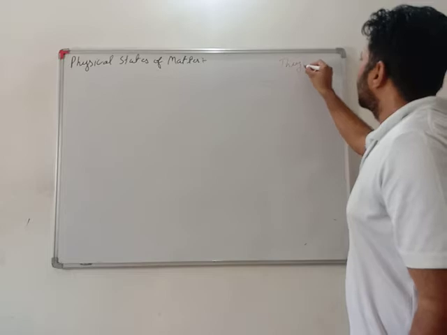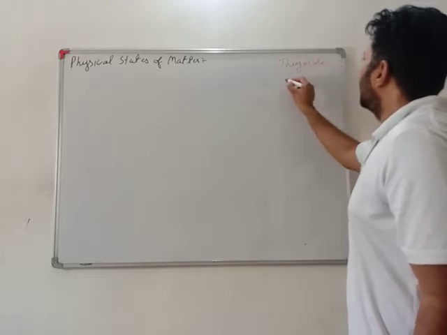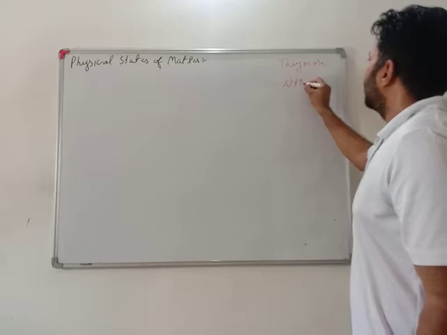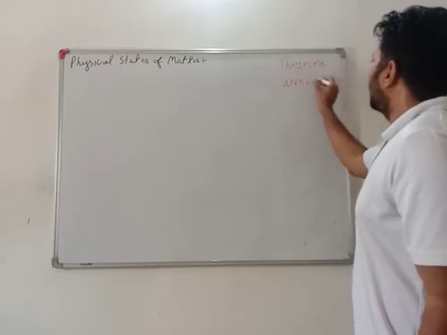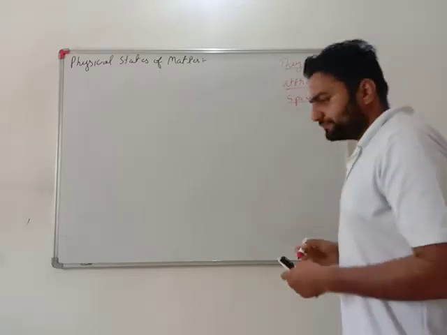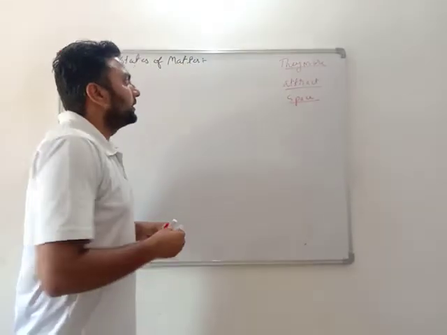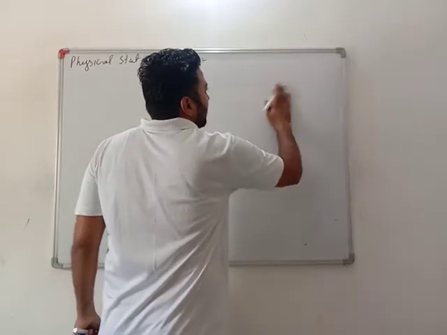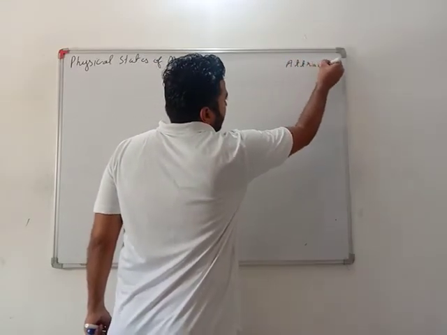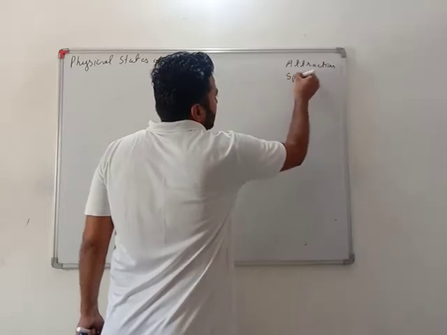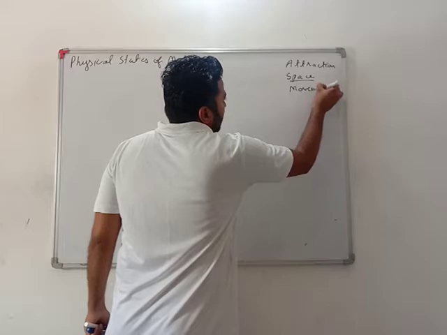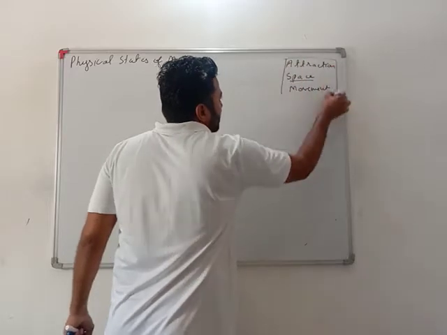First one is they are small in size, they keep on moving, they attract each other, and they have space between them. See, these three things are the main things: attraction between the particles, space between the particles, and movement of the particles.